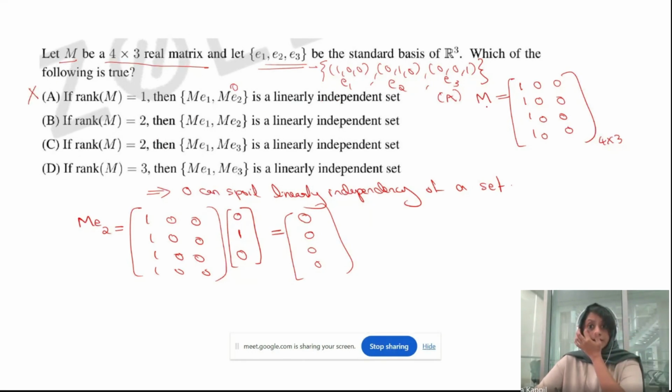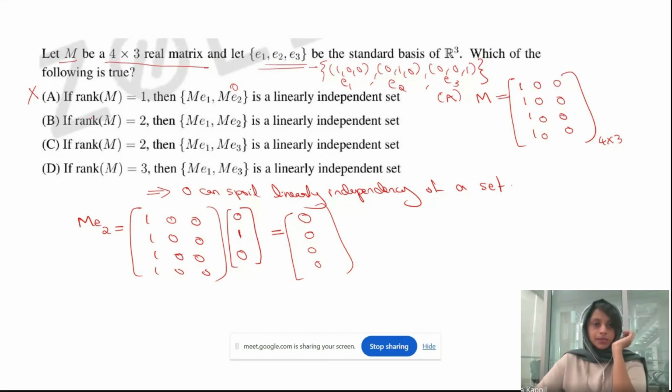So if the rank of M is 1, I have made a matrix M with rank 1. Then I just multiplied it with E2 in order to get a 0 matrix, which means the 0 matrix is in this set. That means this set is linearly dependent.